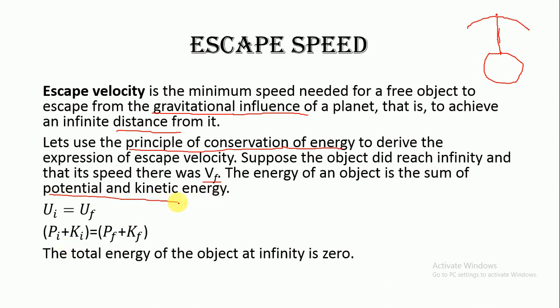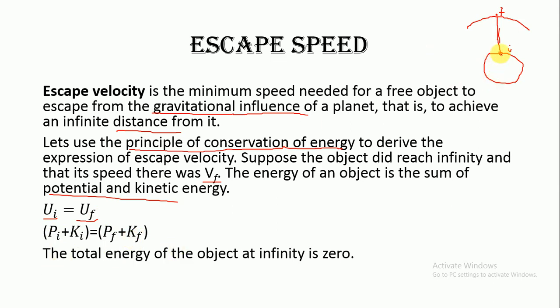Now, if this is the initial point and this is the final point, initially the object is on the surface of the earth, and finally it is at an infinite distance from the center of the earth. Then the initial total energy and the final total energy would be the same. The initial energy is potential energy initial plus kinetic energy initial. The final is potential energy final plus kinetic energy final.